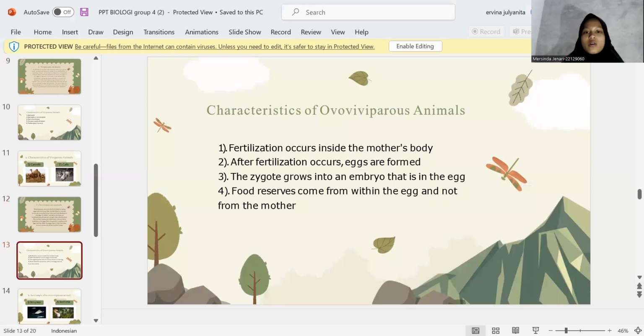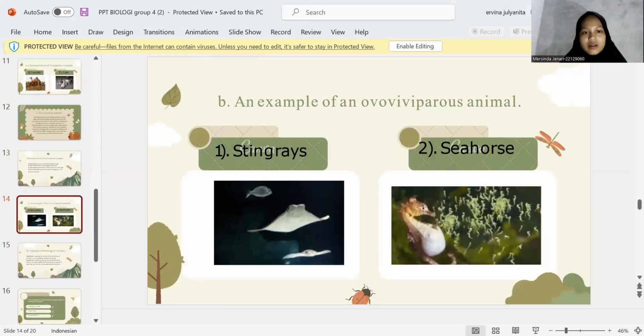Okay, characteristics of ovoviviparous animals. The first is that fertilization occurs inside the mother's body. Second, after fertilization occurs, eggs are formed. Third, the zygote grows into an embryo that is in the egg. And fourth, or last, food resources come from within the egg and not from the mother.